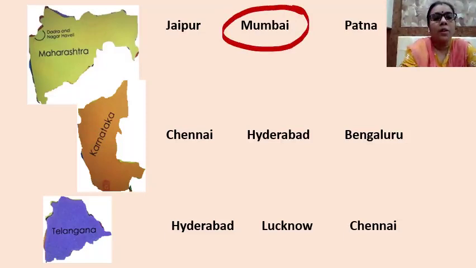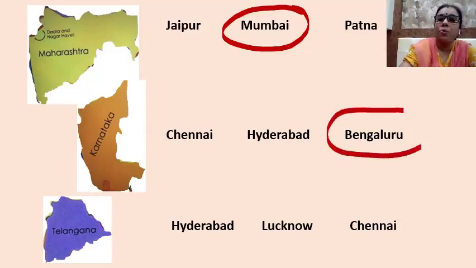Now the next one, Karnataka. You have to remember the shape. Shape is very important. You have to remember the shape so that you can locate it on the outline map of India. What is the capital of Karnataka? The capital of Karnataka is Bengaluru.